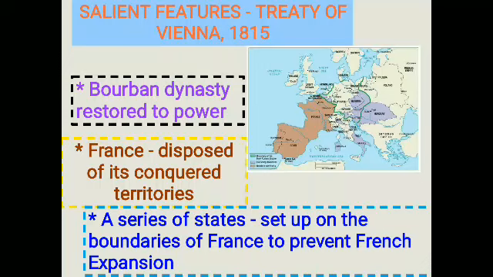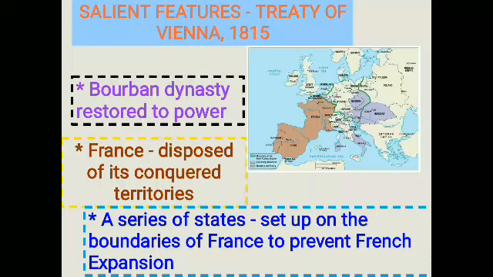But after Napoleon Bonaparte was defeated and the Treaty of Vienna was signed, the Bourbon dynasty was restored to power. You can see in the map that brown colored part. France was deprived of its conquered territories. Whatever territory France had extended, it lost. A series of states was set up on the boundaries of France to prevent French expansion.